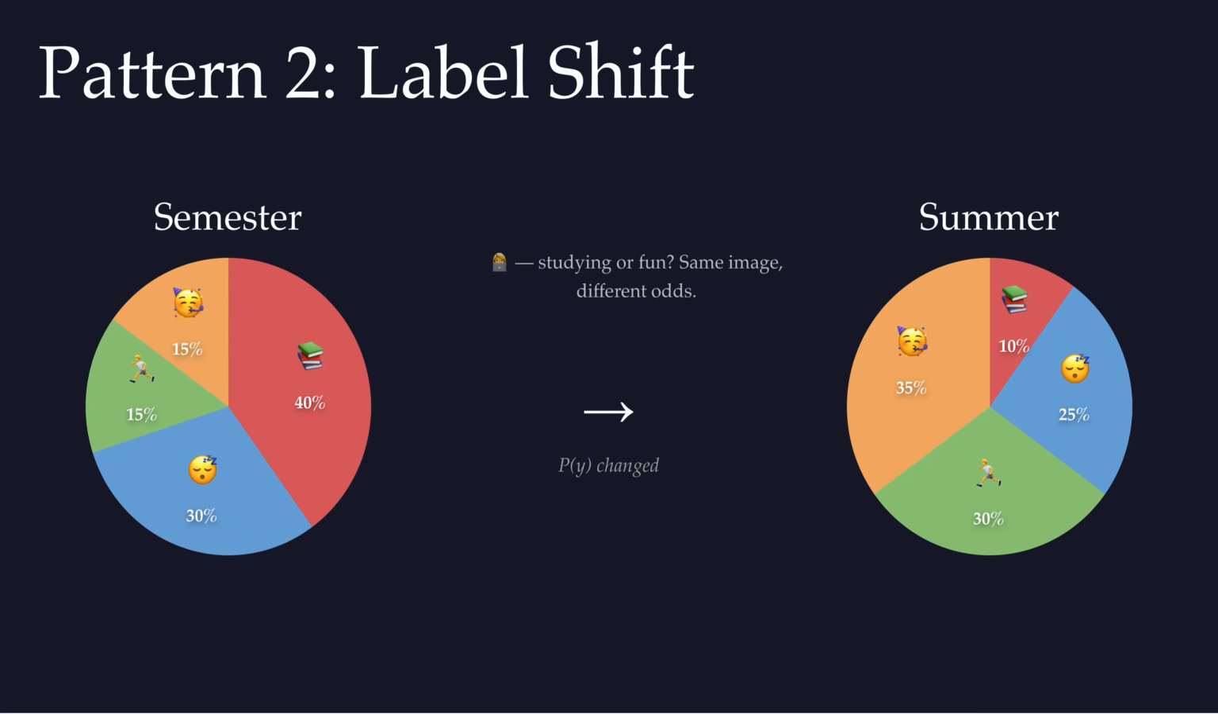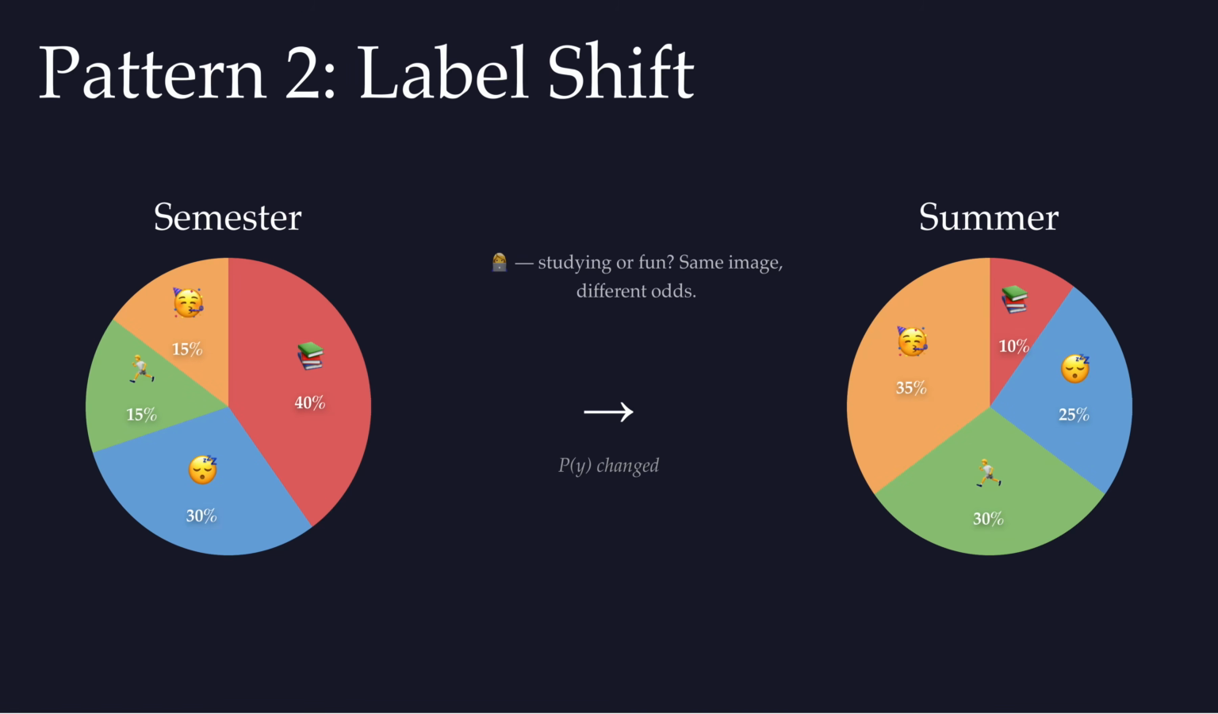Now to the second pattern, label shift. A quick warm-up before the math. Suppose we want to predict what the student is doing at, say, 2 p.m. from features like their location. And the labels include studying, sleeping, exercising, or having fun. During the semester, the mix might be 40% studying, 30% sleeping, 15% exercising, and 15% having fun. Over the summer, 10% studying, 20% sleeping, 30% exercising, and 35% having fun.